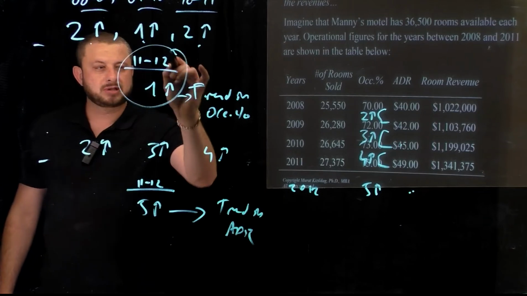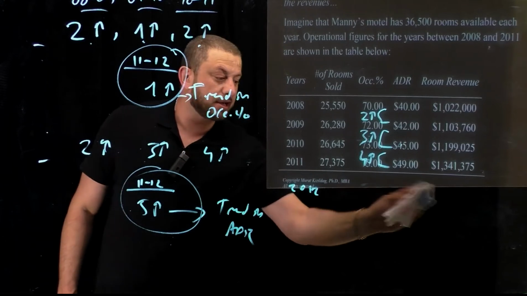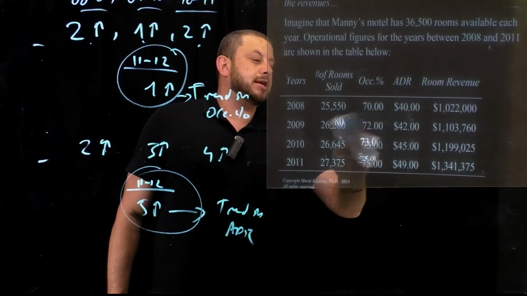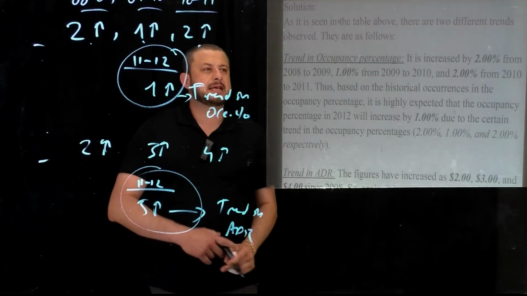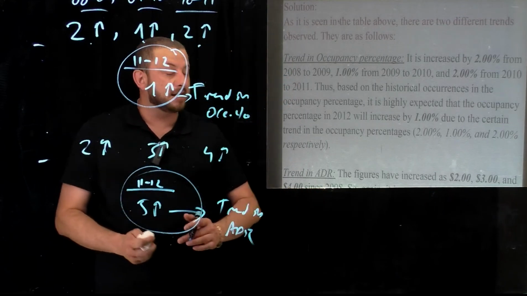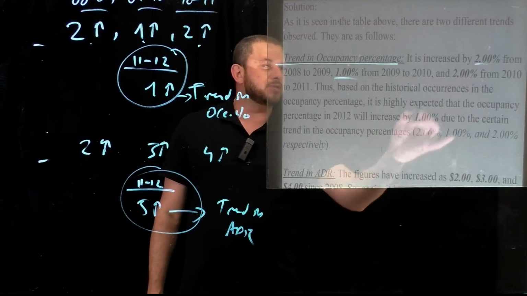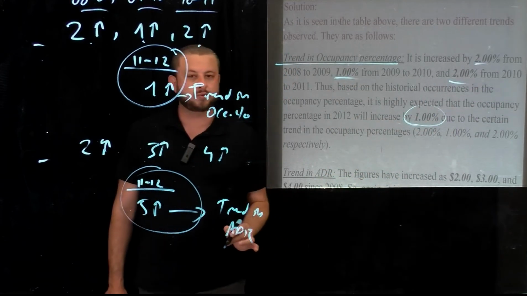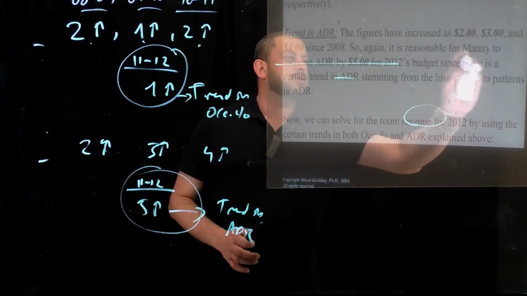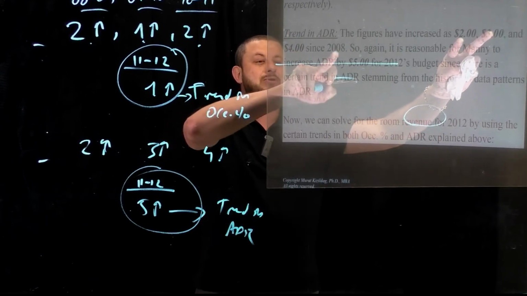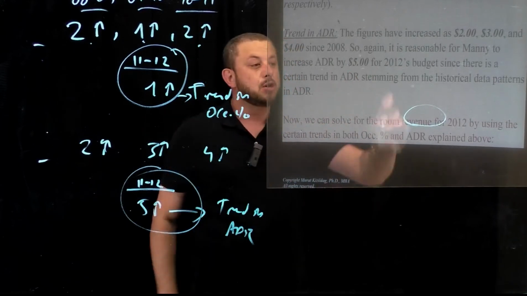Guys, we're going to use the trends right here to solve for what we need to solve for 2012, okay? So take a look at my solution steps right here, guys. As you see in the table above, there are two different trends that we catch in both ADR and occupancy percentage. Trend in occupancy percentage, 2% up, 1%, 2%. Therefore, we are going to increase the occupancy for 2012 by 1%. And we established that there's also a trend in ADR. The trend was $2, $3, and $4 since 08. Therefore, it is logical for a decision maker to increase ADR by $5 for 2012.